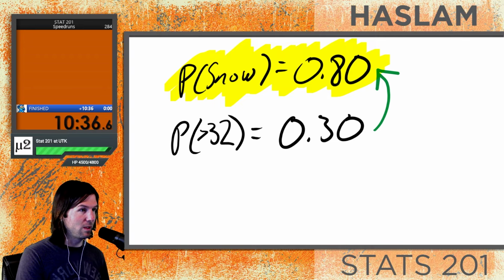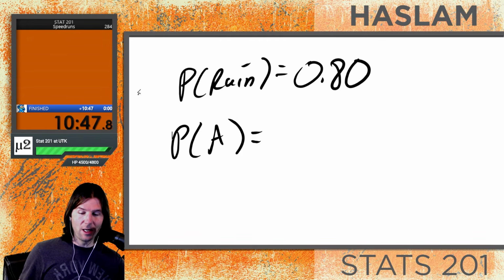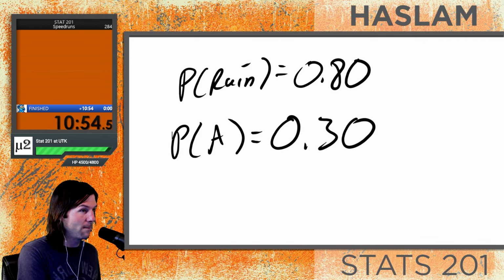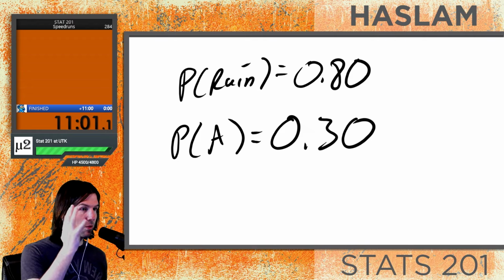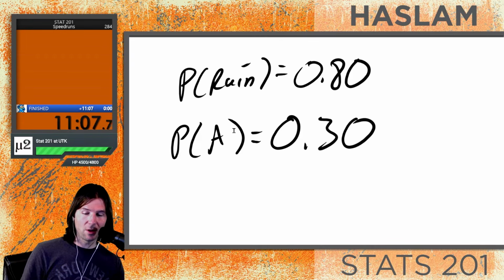So always ask yourself this: I know it's above 32 degrees. Does that change the probability of snow? And if it does, then you have dependent events. Or go back to our previous example where you say, I know it's raining outside. Does that change the probability of me making an A on the exam? And you'd say, well, with the knowledge that it's raining, that does nothing to the probability of me making an A, i.e., these are independent. So that's your real test right there to say, I know it's raining outside. Does that do anything to the probability of me making an A? The answer is no. Then they're independent. They do not influence each other.